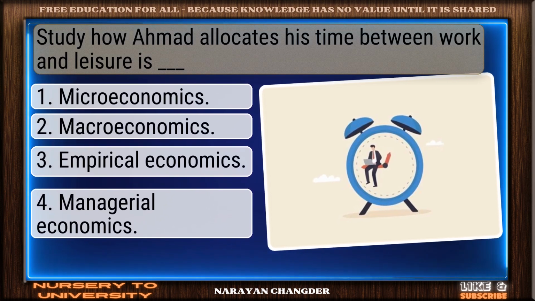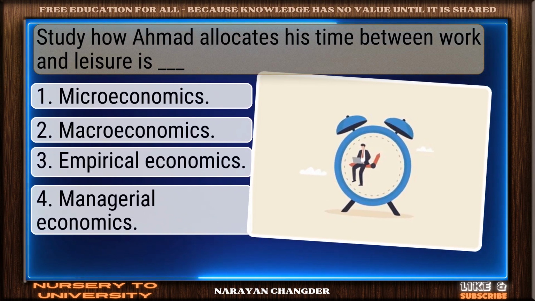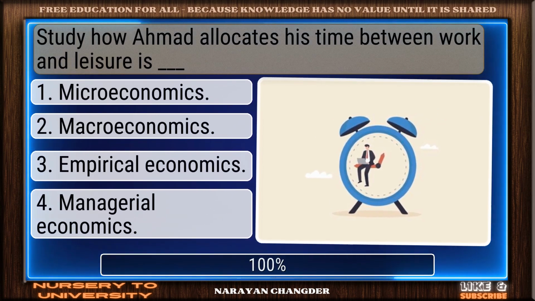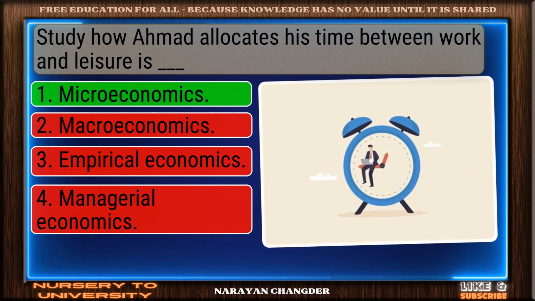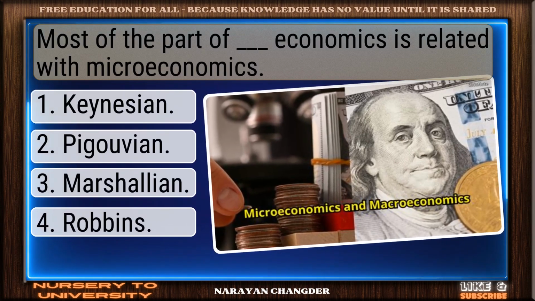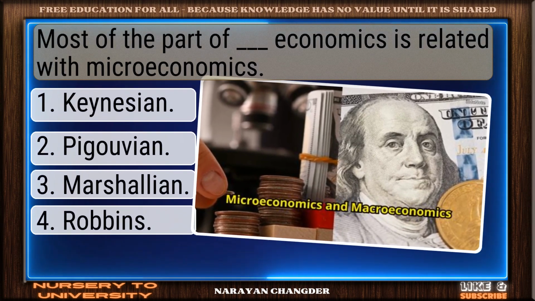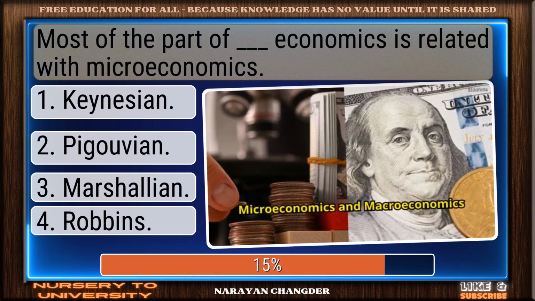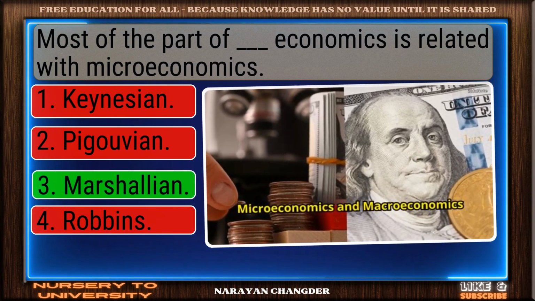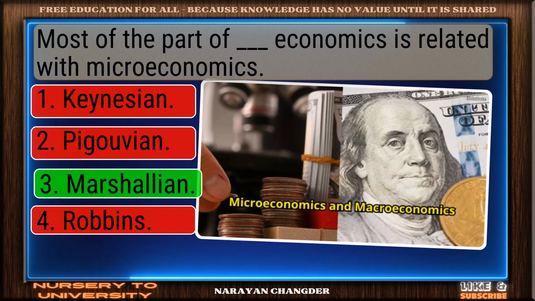Study how Ahmad allocates his time between work and leisure is dash. Well reasoned. Microeconomics is the correct choice. Most of the part of dash economics is related with microeconomics. Clear logic. Your choice Marshallian is sound and 100% true.